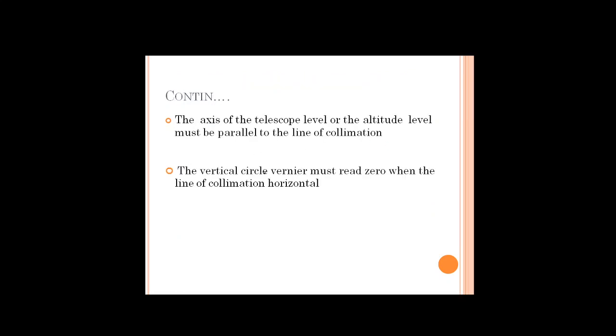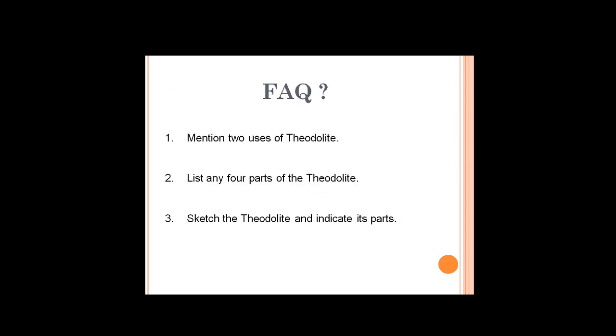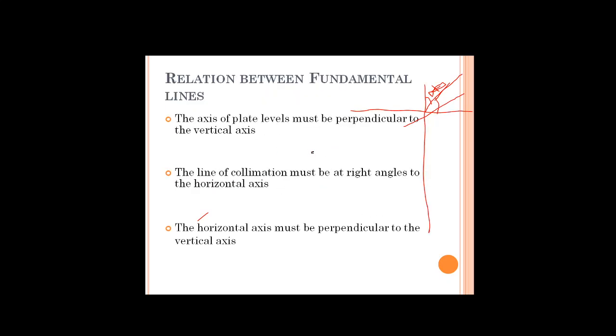Next, the vertical circle vernier must read 0 when the line of collimation is horizontal. Means here, what is this? Suppose the line of collimation is there.